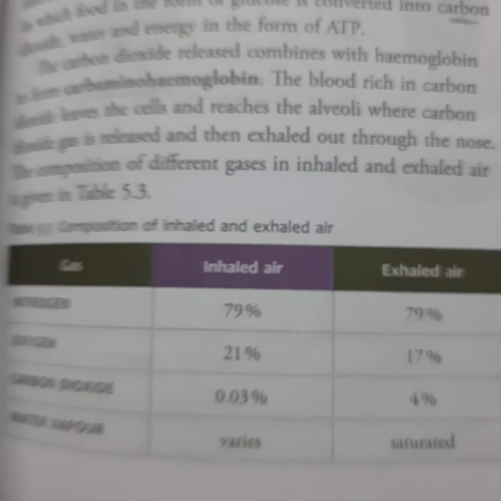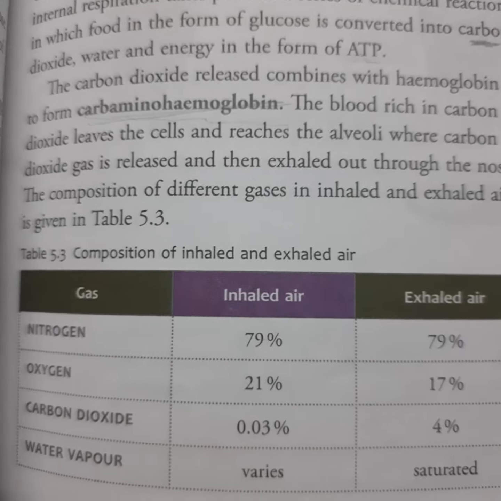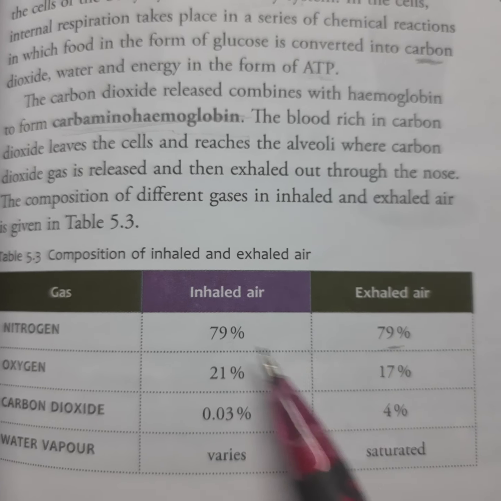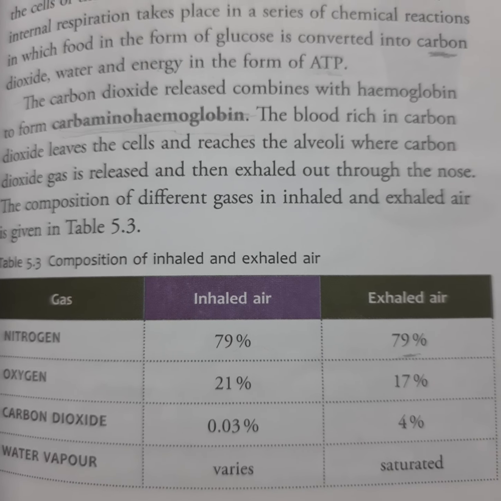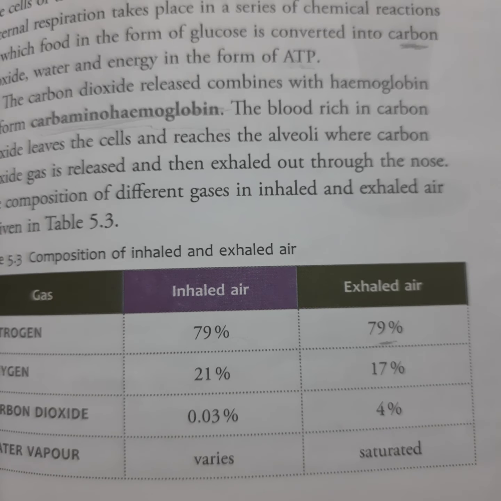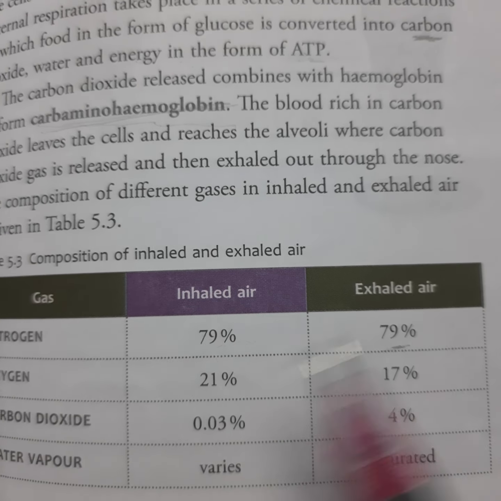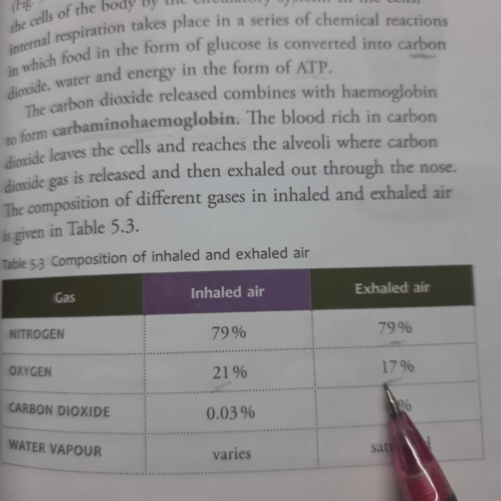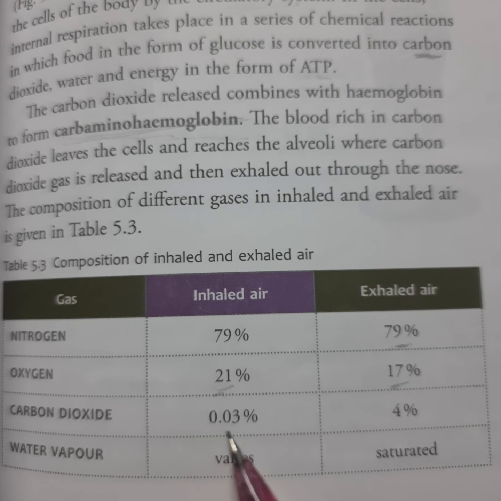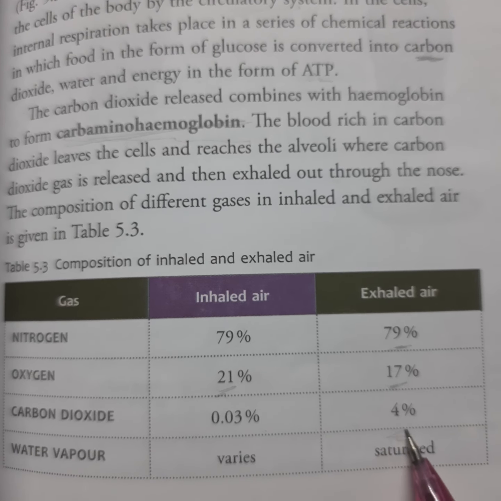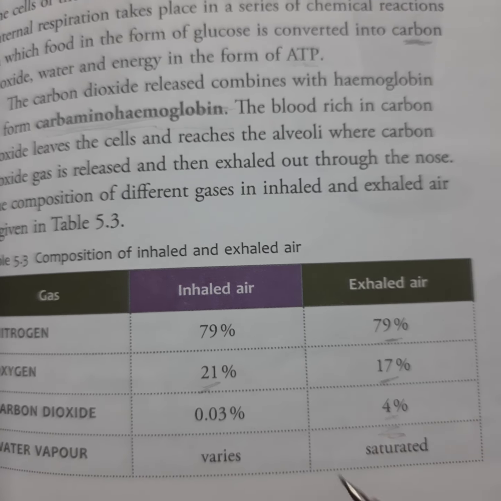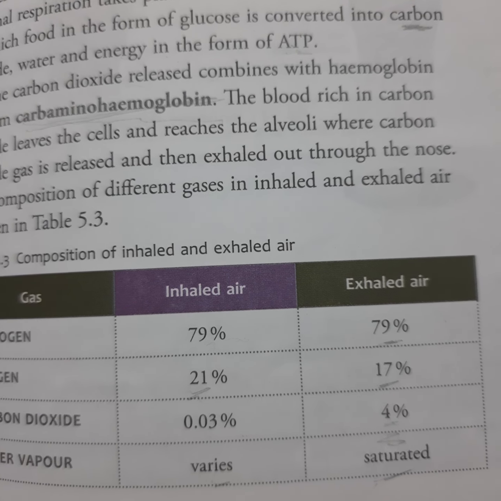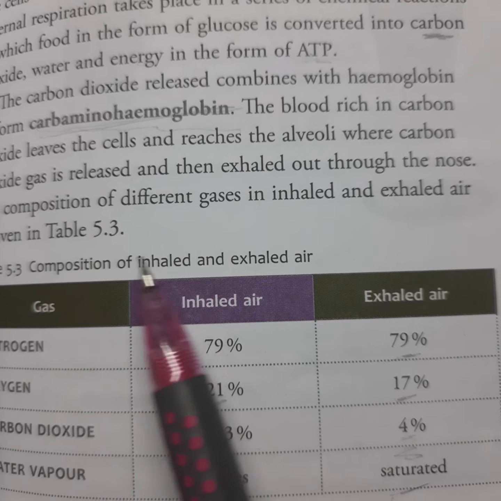Here is a table of gases. Nitrogen is 79% inhaled and 79% exhaled, the same, because our body does not need nitrogen. Oxygen is 21% inhaled and 17% exhaled, so it is used up. Carbon dioxide is 0.3% inhaled and 4% exhaled, because our cells also give out carbon dioxide. Water vapor varies, and exhaled air is saturated. These are the compositions of inhaled and exhaled air.